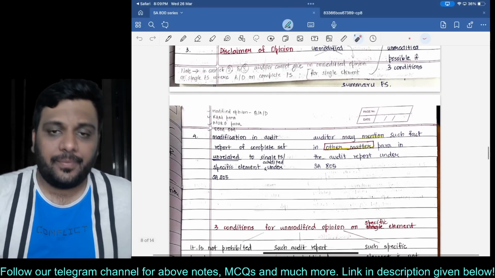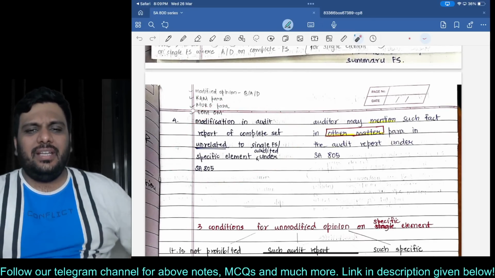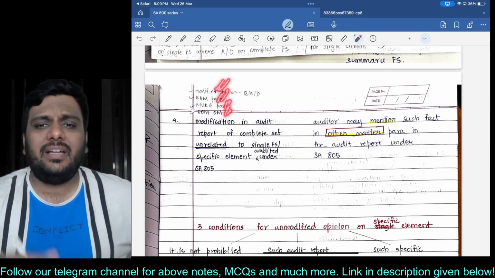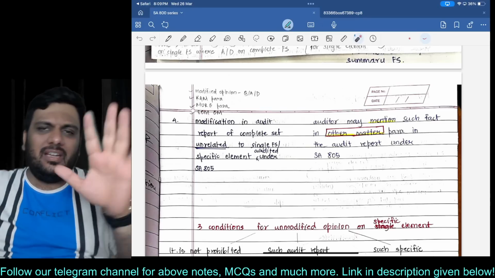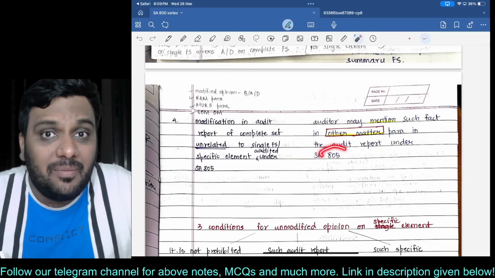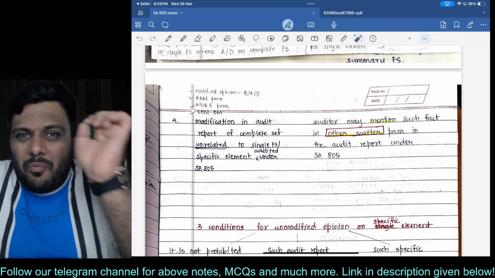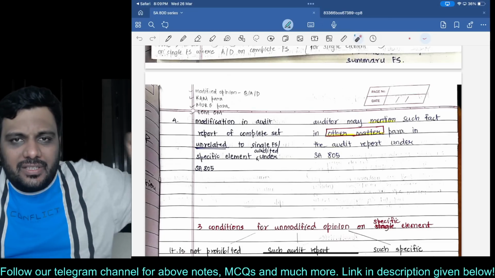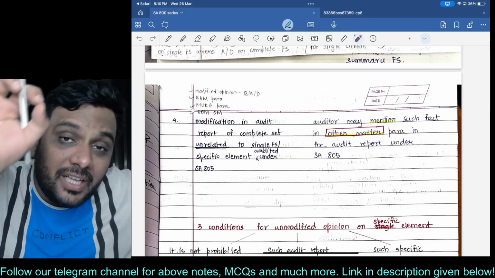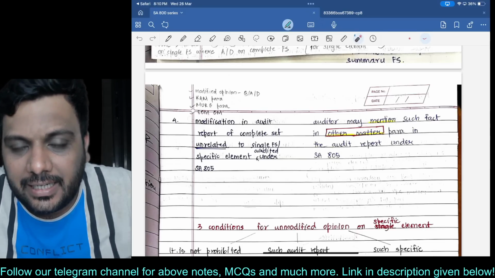Okay. Now listen to me. Let us say you have given a modification in the audit report on the complete set of FS and it is not at all related to the single FS or the specific element. Let us say you have given a modified opinion, key audit matter, emphasis of matter, other matter. It is not at all related with the specific element or single FS. Still, in the other matter paragraph of the specific element or single FS report, they are expecting you to give this reference. So this is the common point in the SA 800 series. Whatever has happened in the complete set of FS, if you have given a modification, then whether you are preparing an SA 800 report or an SA 805 audit report, in the other matter paragraph they are expecting a reference. Are you with me?